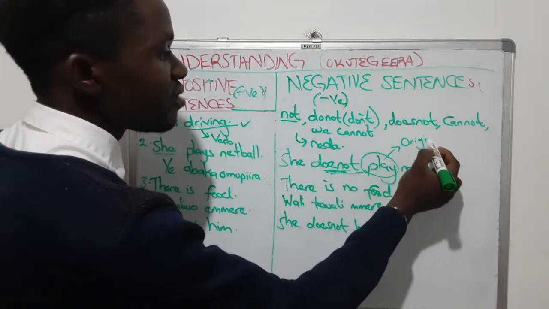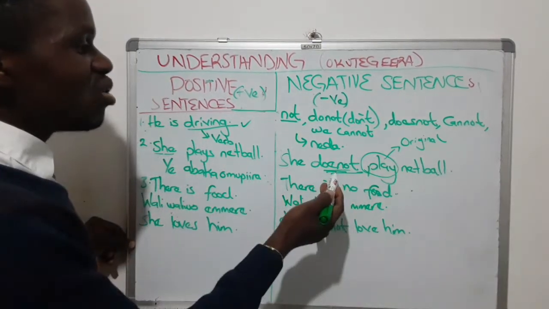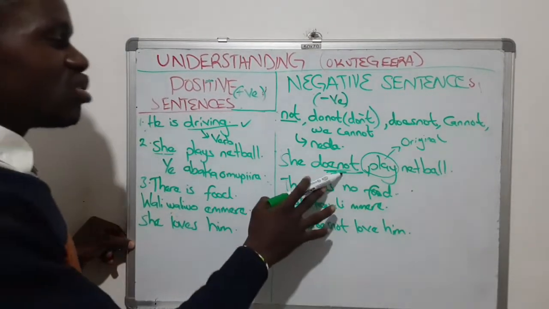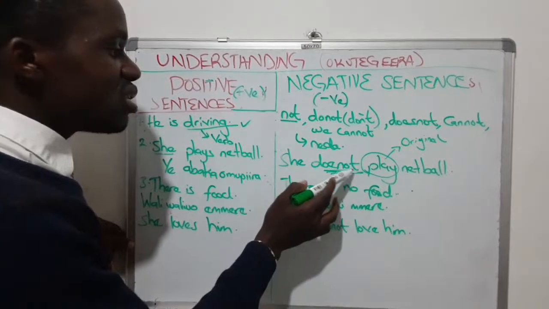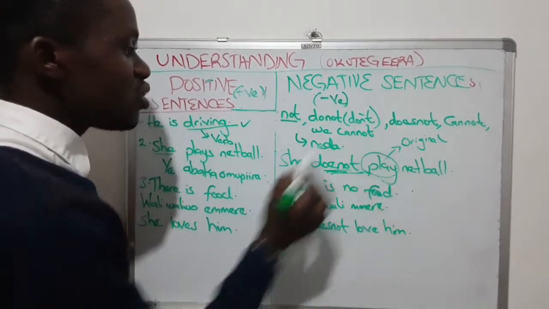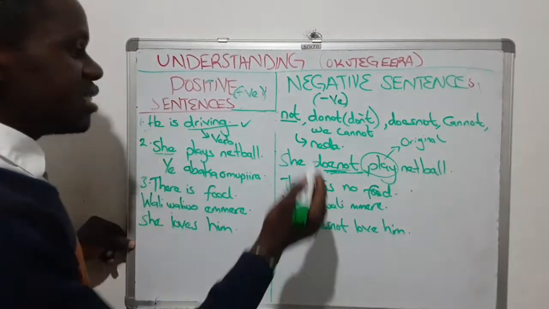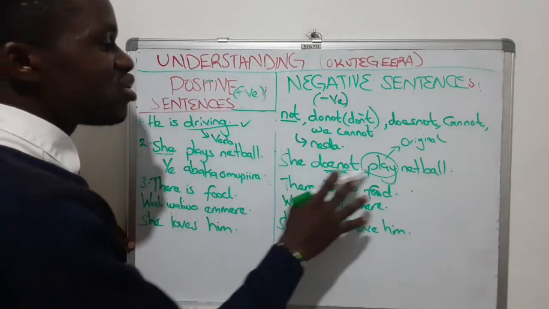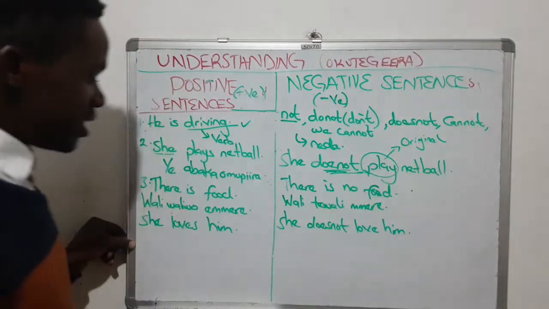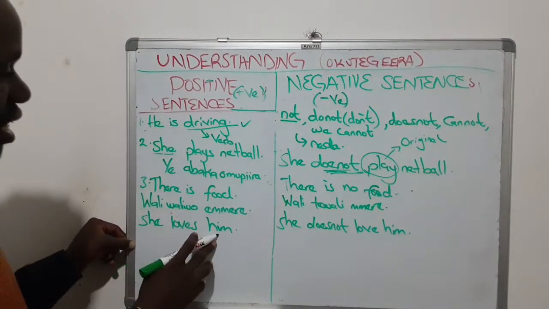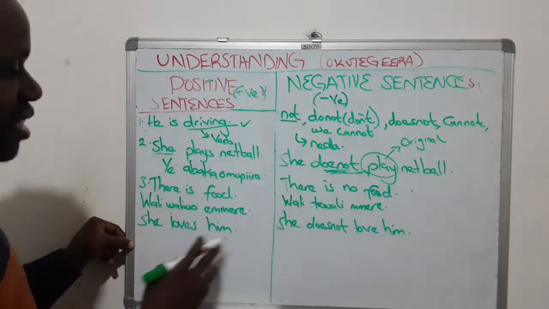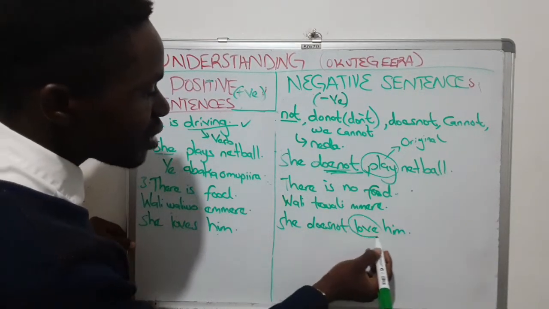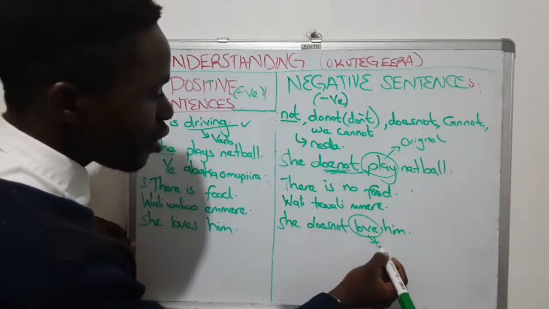You should take note of that. After using does not, you cannot say does not plays netball. No. Does not, after does not, verb changes to its original format. Play, plays, playing, like that. So here if it is plays, in this case she does not play. No S on it. The same thing here. She loves him. Under negative sentence we're going to say she does not. The verb will return to its normal form, original form.